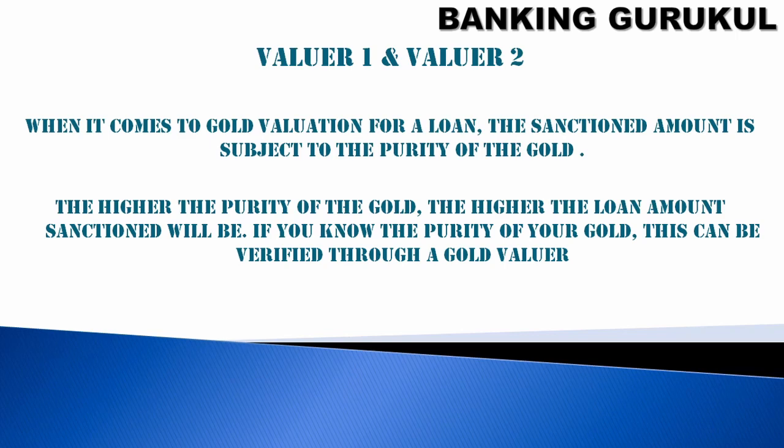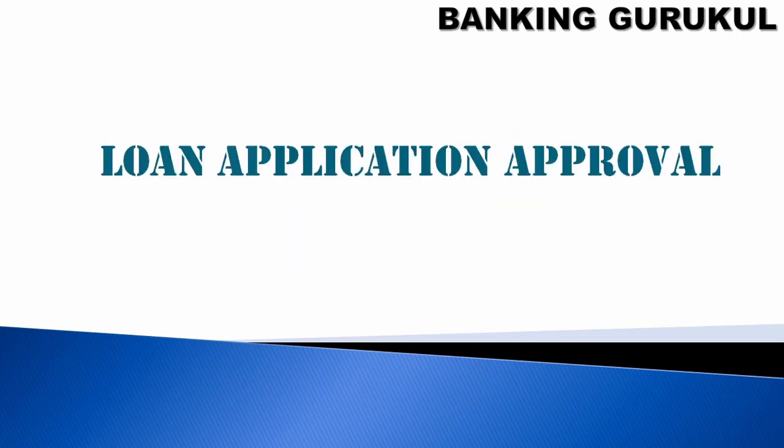So whichever is less or whichever is higher, this will depend on the bank or financial institution decision. The higher the purity of the gold, the higher the loan amount sanctioned will be. If you know that purity of gold is high, then you will get more loan eligibility.